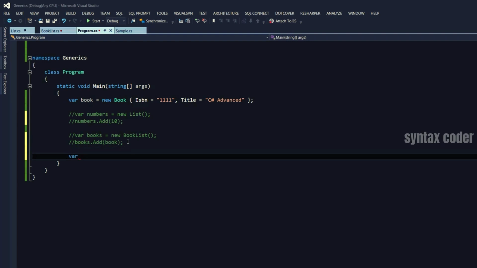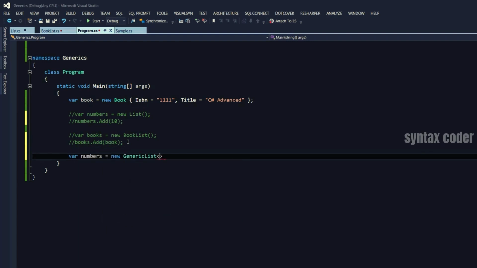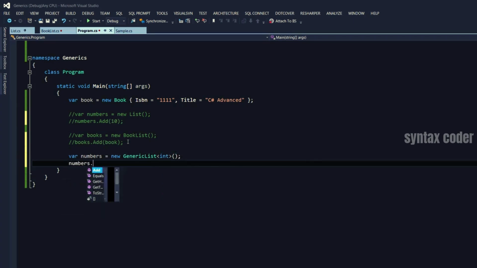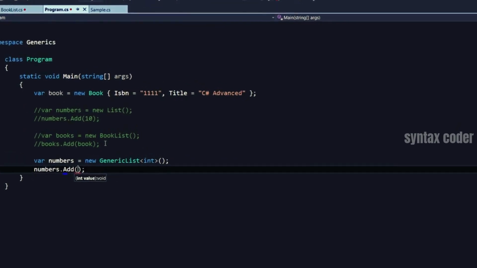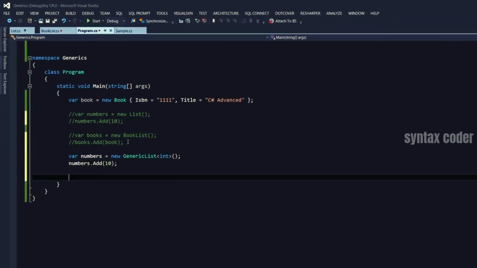Now let's create a list of numbers. I use the generic list. And here I specify the type of T that we specified earlier. So in this case, we want a list of integers. So I'll put int here. And now when I access the add method, note that the parameter is of type integer. We can use the same generic list to store a list of books.